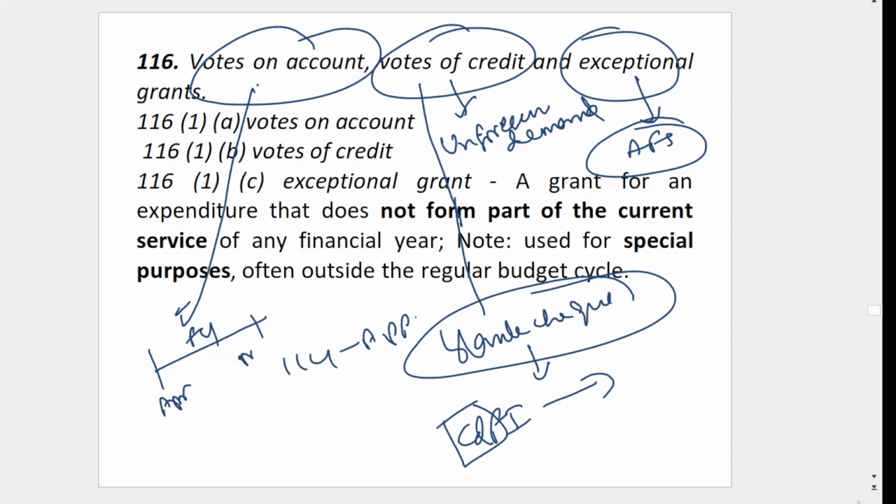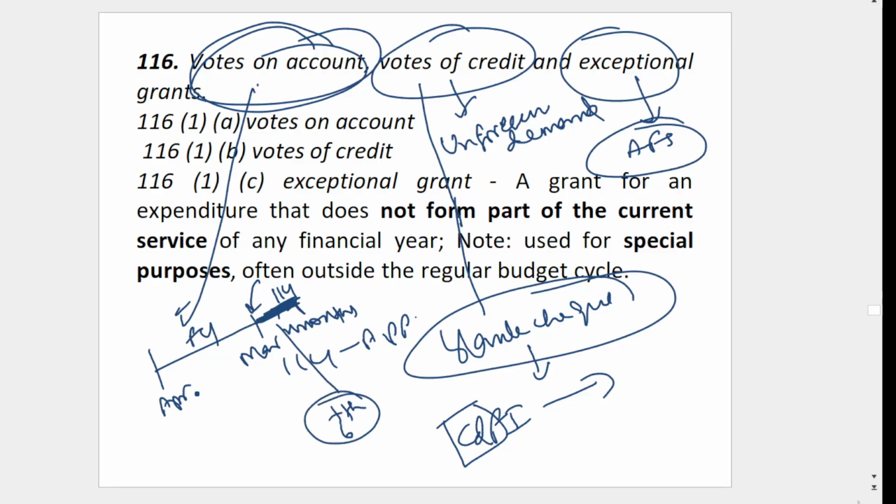Then vote on account means, for example, this is for the financial year, April to March. Earlier, the budget is introduced in March, let's say. Then passing the Article 114 appropriation bill will take some 2 months. For these 2 months, where will money come from? They will pass the vote on account, taking some one-sixth of the amount.